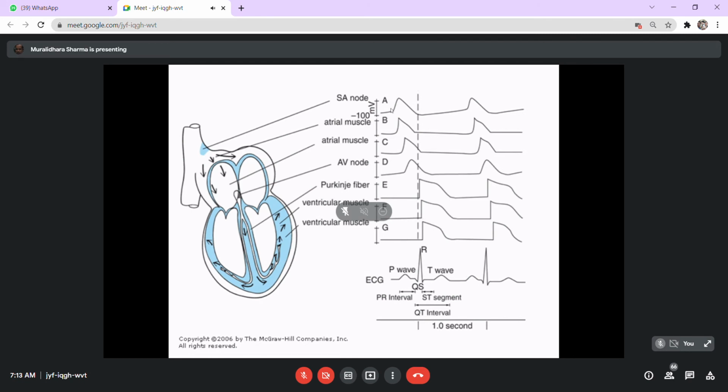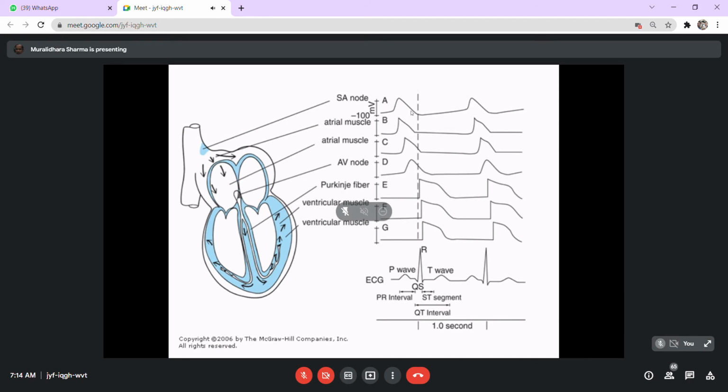As a result of this, if you look at the summary of the electrical activity produced by the heart muscles, you will have a wave because of the depolarization of the atrial muscles, and then followed by another wave of the depolarization of the ventricular muscles. And conventionally, we will have more discussion about these waves, naming, and so on later. But conventionally, in the ECG recording, you will have the P wave, QRS complex, and T waves. P wave suggests the activity of the atrial muscles.